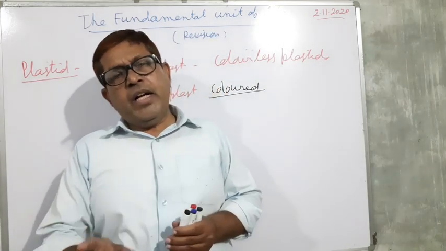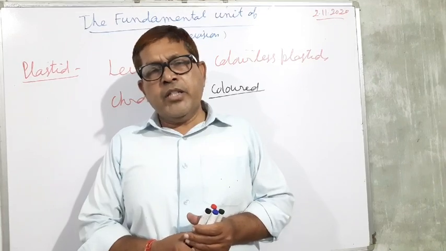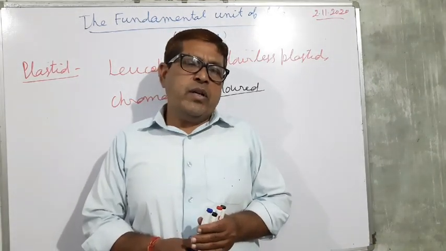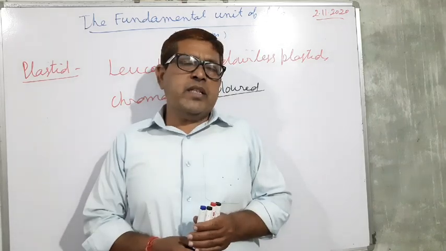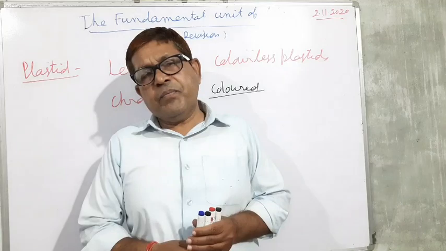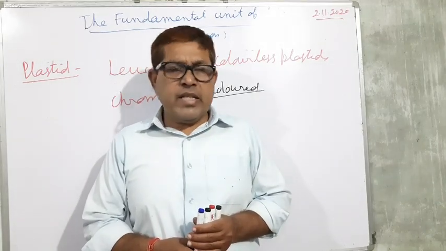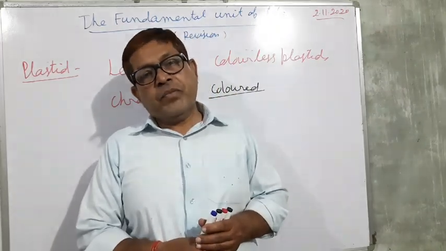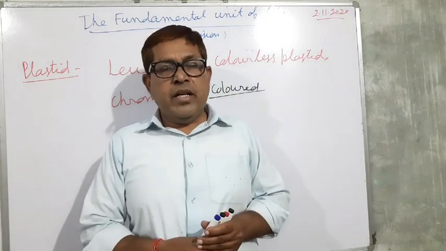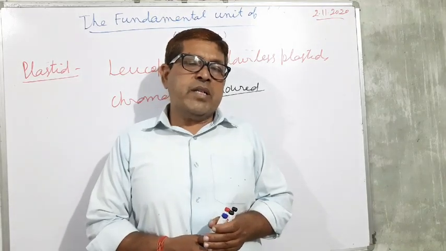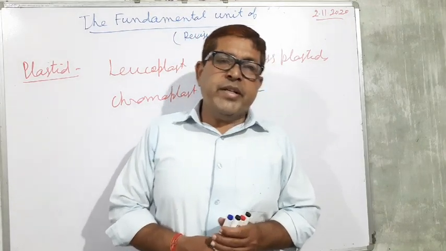So mitochondria and plastids are the two cell organelles having their own DNA. Sometimes a question comes in our examination: name the organelles having extranuclear DNA. So you have to write plastid and mitochondria.